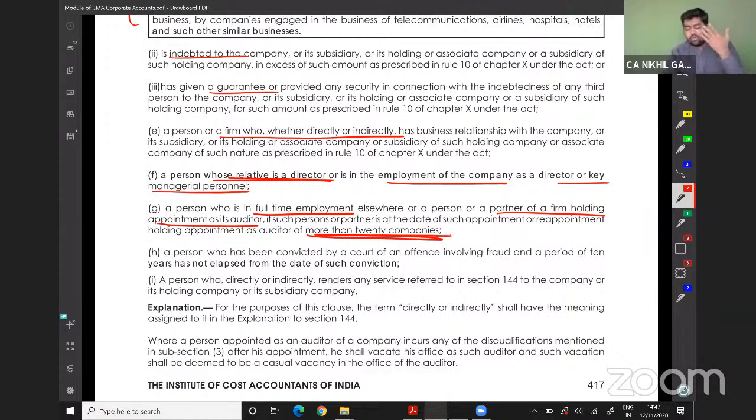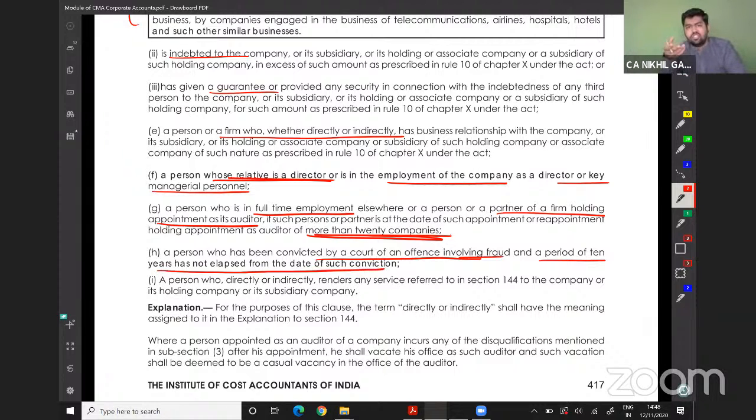We will take it down further. So maximum audits which can be taken are 20. There will be one more limit as well: a person who has been convicted by the court for any offense involving fraud, and for a period of 10 years has not been released from such conviction.